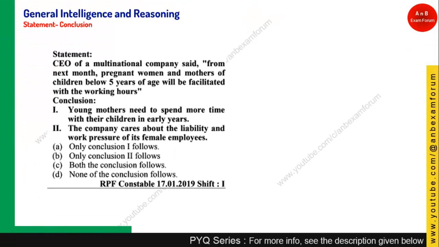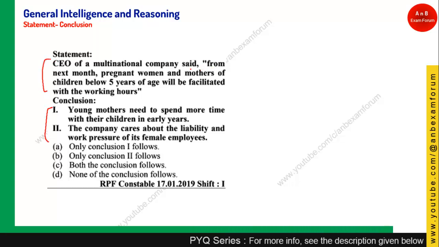Here you have one big statement followed by two conclusions. The CEO of a multinational company said that from the next month, pregnant women and mothers of children below 5 years will be facilitated with flexible working hours. Conclusion one: young mothers need to spend more time with the children in early age. Yes, this conclusion follows directly from the statement. Why?